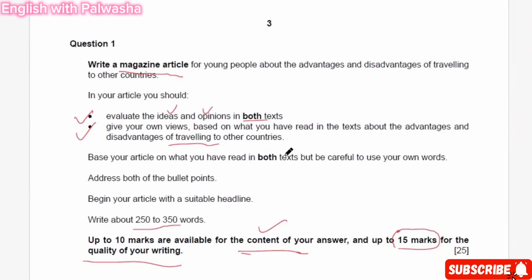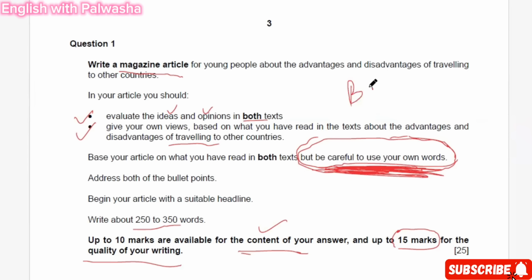All right. So your ideas and your information are going to be highly praised. But be careful, the examiner has again and again emphasized this thing: be careful to use your own words. My dear students, please read this twice, thrice, for 100 times before going into the paper, that after reading the text, you have to use your own words. But also, you don't have to forget the text. You have to create a balance between extracting from the text and writing in your own words.